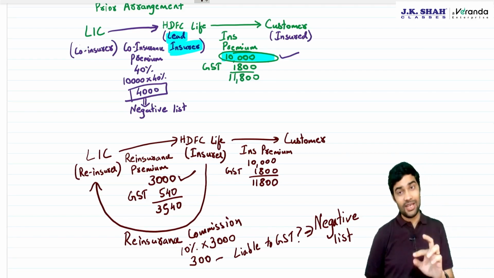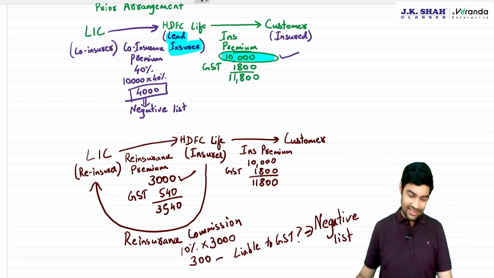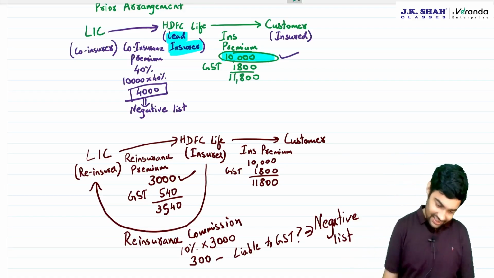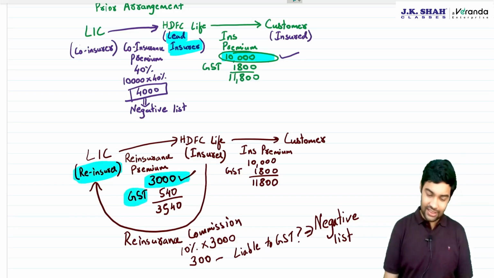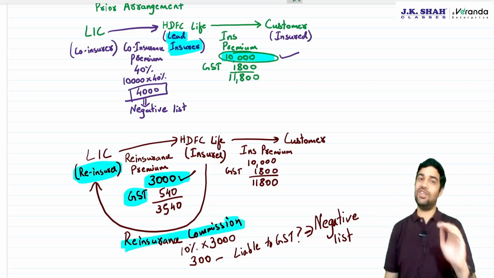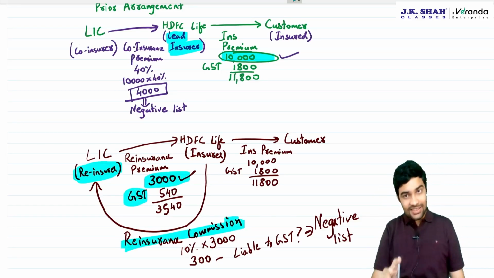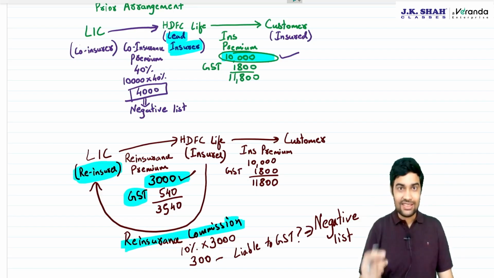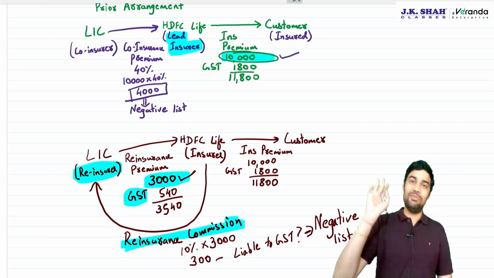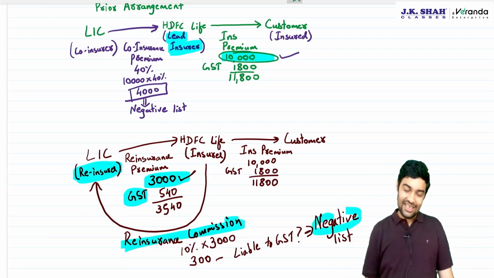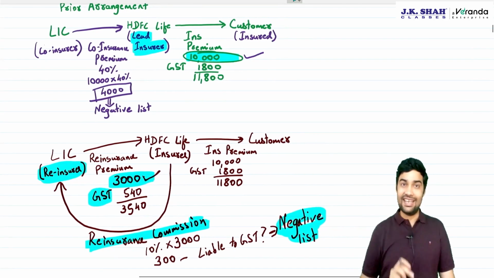Reinsurance commission will be under the negative list if the reinsurer has paid GST on full reinsurance premium without deducting the commission. If the reinsurer has paid full GST on reinsurance premium, then in that case, reinsurance commission will not be liable to GST, being covered by the negative list.